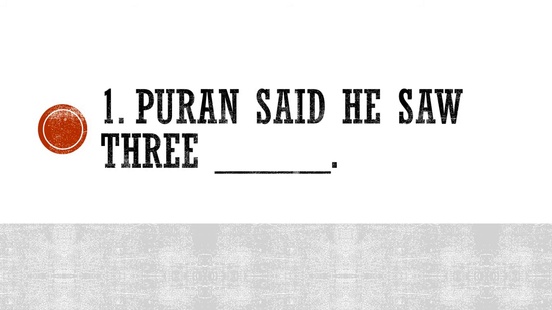Please write down the answer, if you remember the story, or if you have learned it properly. So here is the correct answer. The answer is dogs. Puran saw 3 dogs. He did not confess for the first time that he saw the 3 thieves, but he said that he saw the dogs. This is how he gave the hint to the inspector.